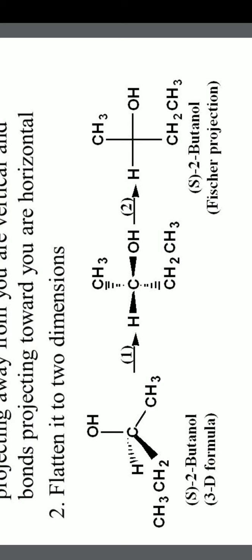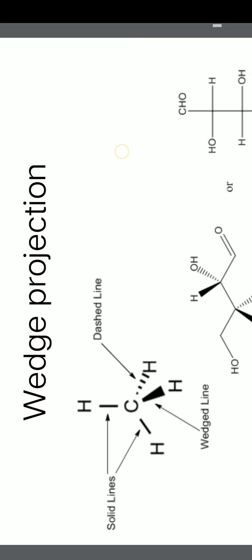So we can easily understand this by looking here. H and OH are upside, methyl and ethyl are downside. That is how we write the meaning of a Fischer projection. Another is the wedge projection.